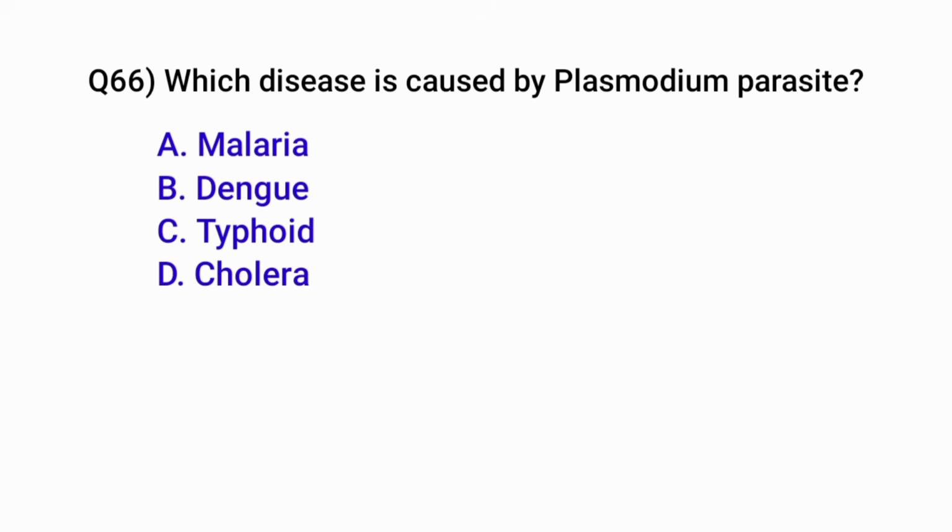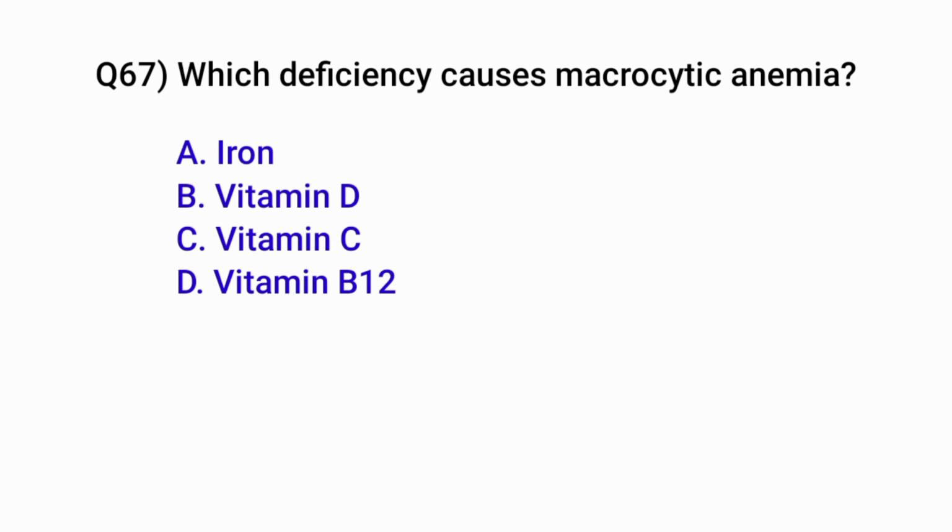Question number 66. Which disease is caused by Plasmodium parasite? Correct option is A. Malaria. Question number 67. Which deficiency causes macrocytic anemia? Correct option is D. Vitamin B12.